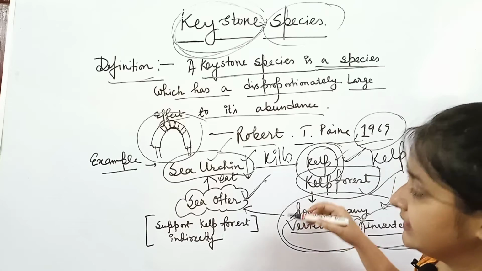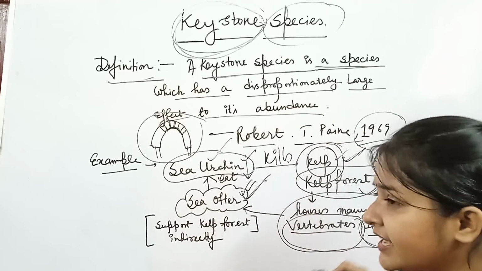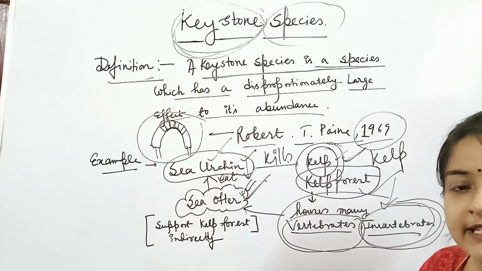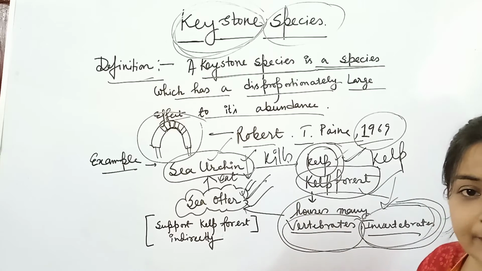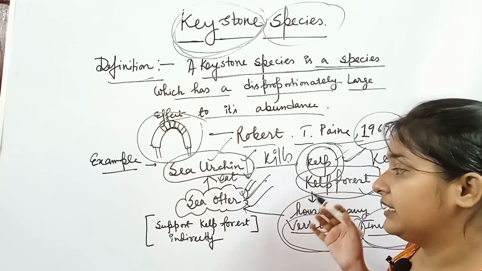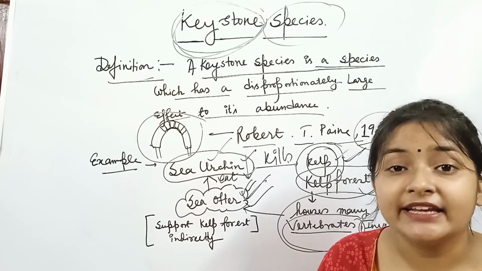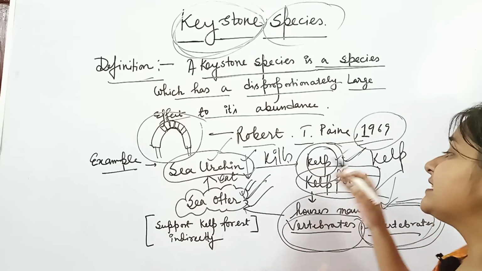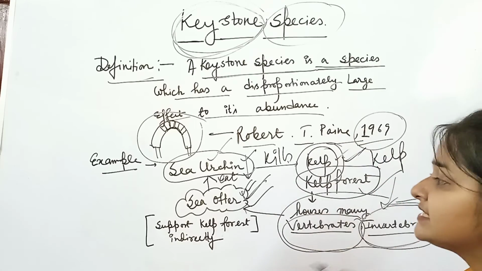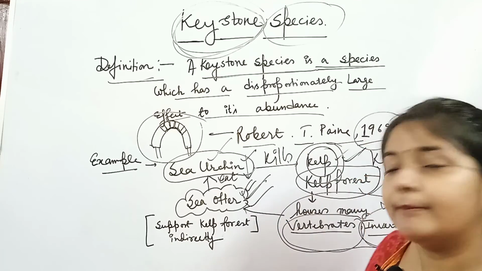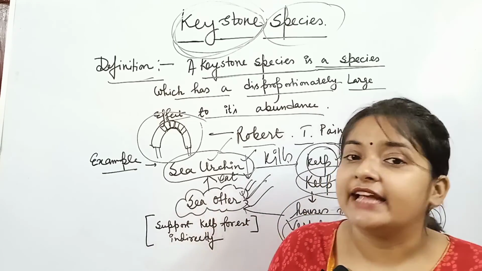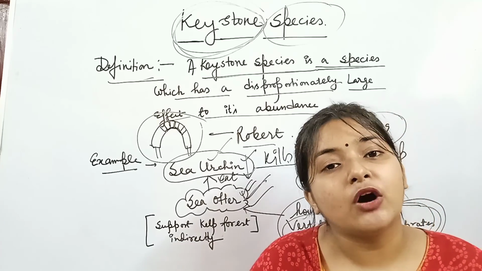The sea otter holds the entire system. It plays an important role in this ecosystem. That is why it is known as a keystone species inside the Pacific Ocean community, and it supports the kelp forest indirectly, because if the sea otter was not there, the sea urchin would kill the kelp forest and it would be destroyed. So this system was restored with the help of the sea otter. That is why the sea otter is known as a keystone species inside the Pacific Ocean. So this is all about keystone species.